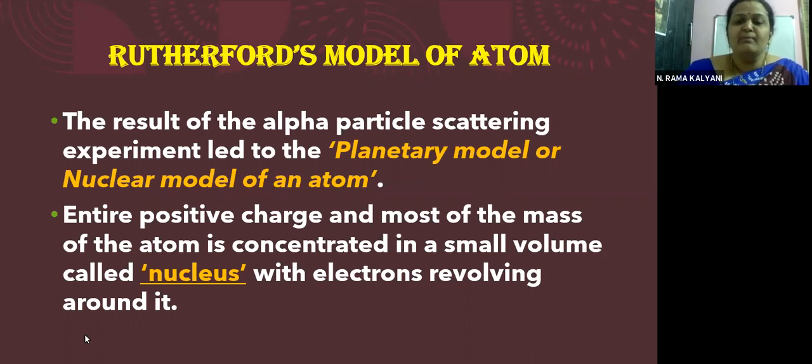The entire positive charge and most of the mass of the atom is concentrated in a small volume called the nucleus, with electrons revolving around it. So from this experiment, it was proved that the entire positive charge of the atom and most of the mass of the atom was concentrated at one point, effectively at the center of the atom. This center was called the nucleus, and the electrons are revolving around it. It reminds us of the sun in the center and the planets revolving around it. That is why it got the name the planetary model of the atom.